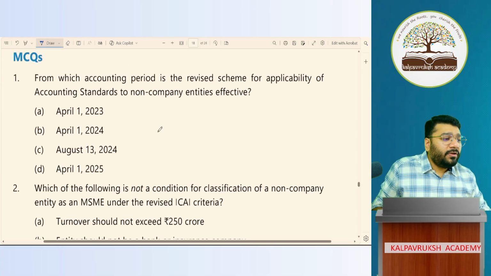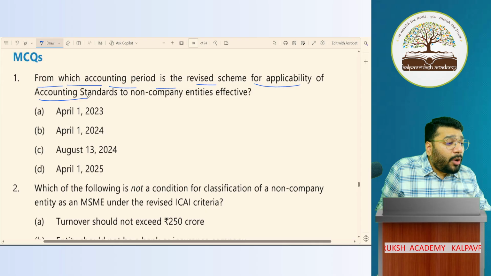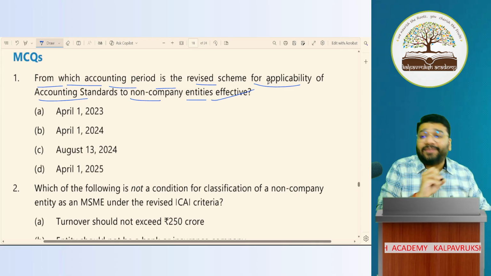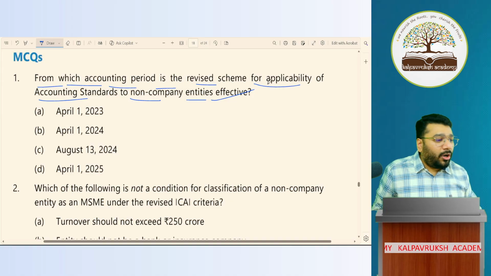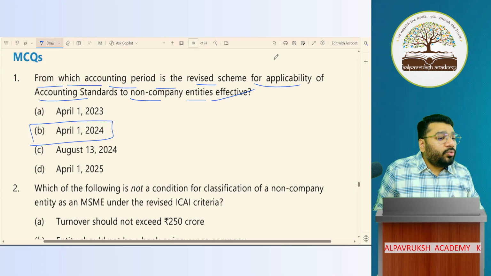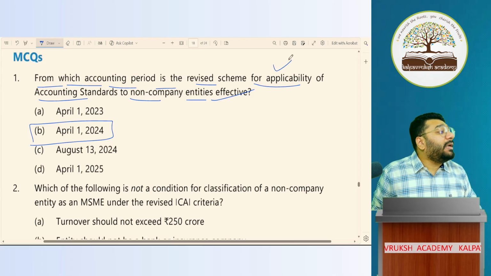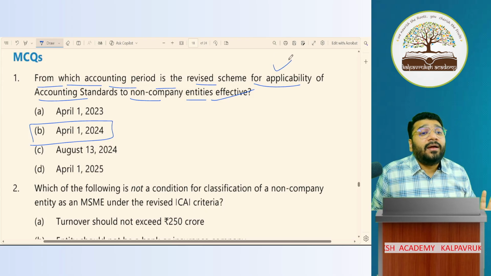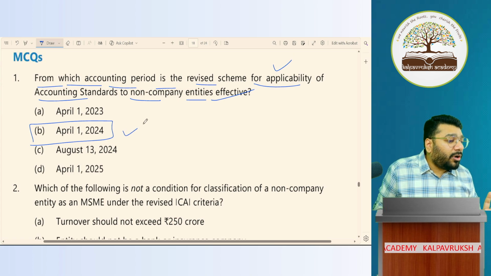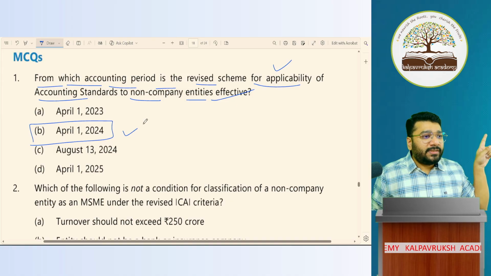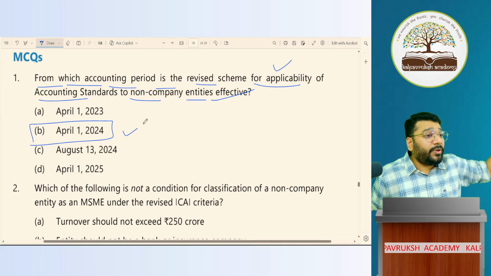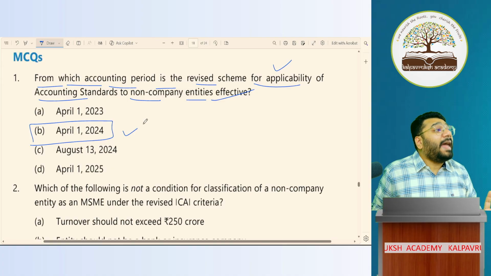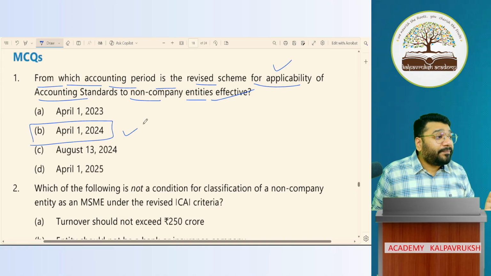First MCQ. From which accounting period is the revised scheme for the applicability of accounting standards for non-company entities effective? From 1st April 2024 onwards, the new revised scheme for the applicability of AS on the non-corporates has been implemented. I said, when I took this concept, the date is relevant. They can ask the date anywhere in an MCQ. The first question itself is a date-based question.